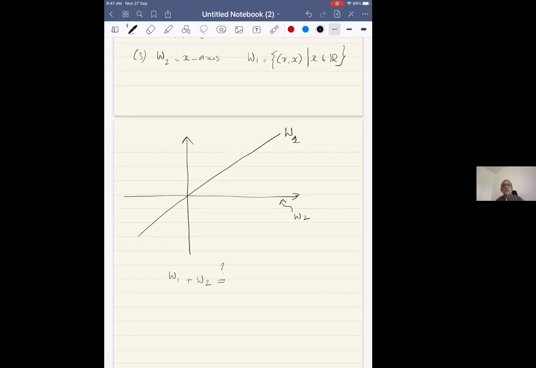Okay, now we have still not quite decided what is W1 plus W2. Is it R2? Yeah, it is R2. So the point is, supposing I take an arbitrary vector x1 by 1 as before, I have to express it as a sum of a vector in W1 and another vector in W2.